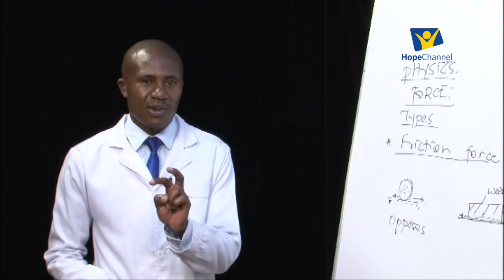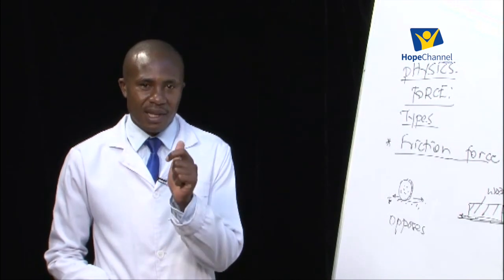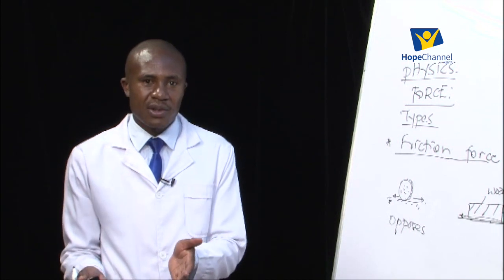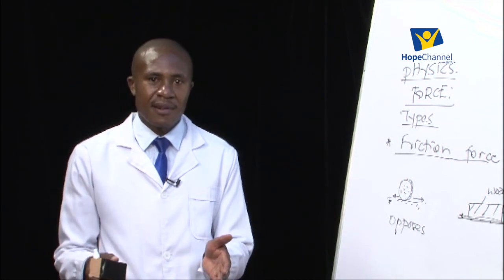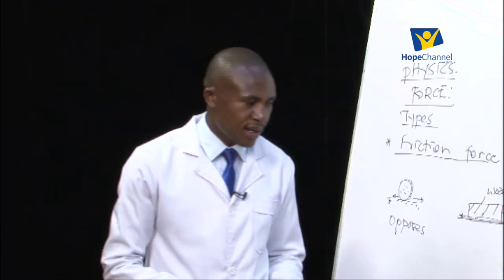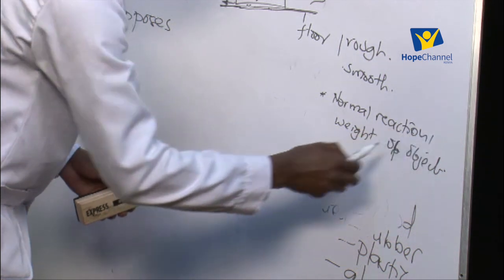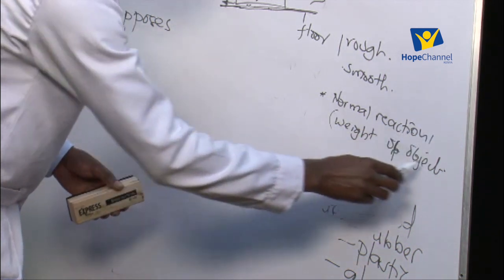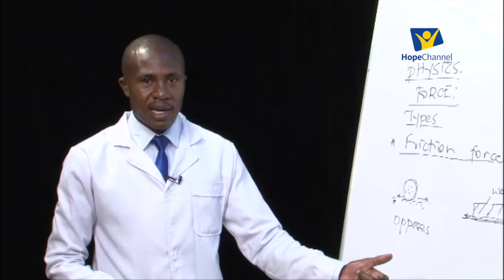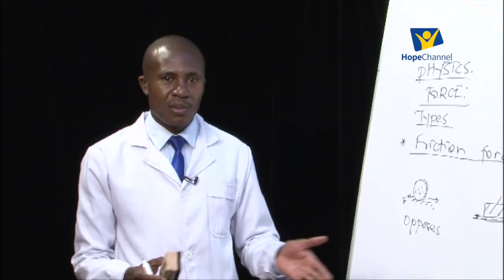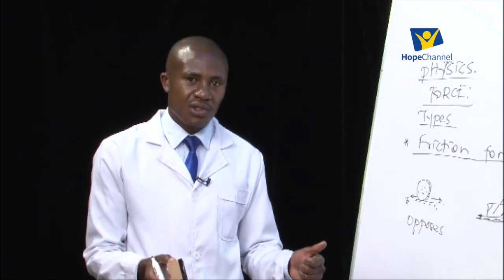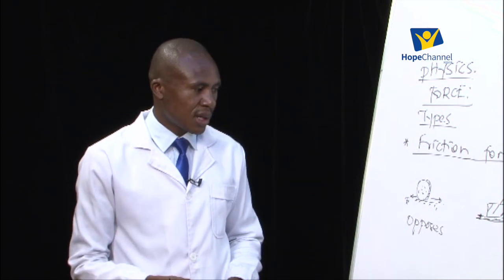So friction depends on two very important things. Number one, the nature of the surface. If the surface is smooth, the friction is less. If the surface is rough, the friction is more. Then number two, the weight of the object, or we call it the normal reaction, because the normal reaction usually is equal to the weight of the object. If the normal reaction is more, then the friction force will also be more. If the normal reaction is less, or if the weight of the object is less, the friction is going to be less. That is what we have there.